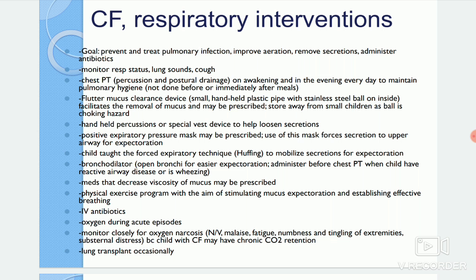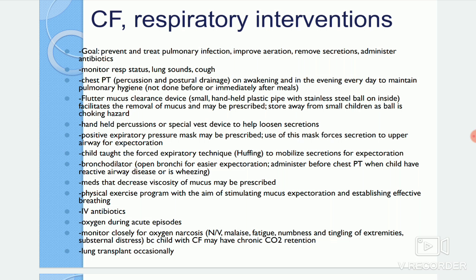And handheld percussors and special vest devices are also given here to help in loosening the secretions. And a positive expiratory pressure mask is also prescribed here. Use of this mask forces the secretions to the upper airway for expectoration. And the child is also to be taught the forced expiratory technique, like huffing, to mobilize the secretions for expectoration, and bronchodilators will be more helpful in opening the bronchi when there are more secretions.